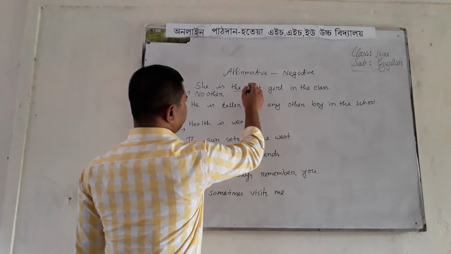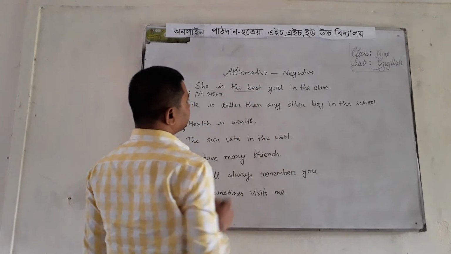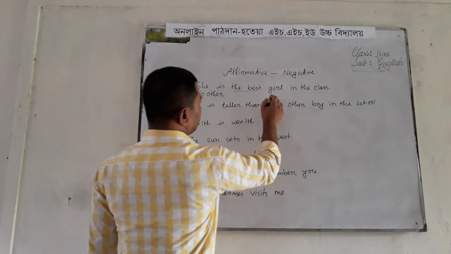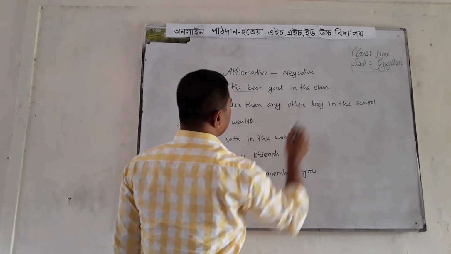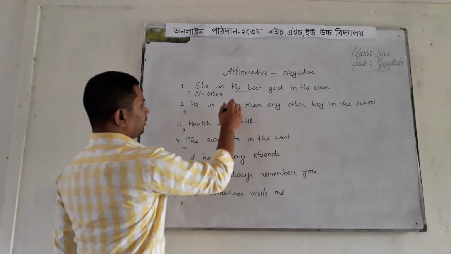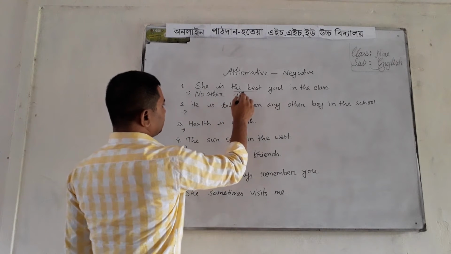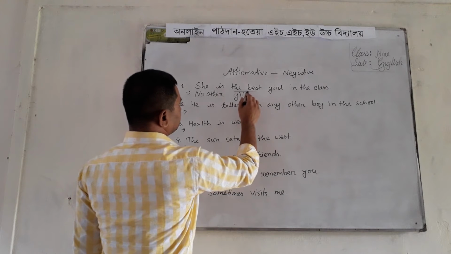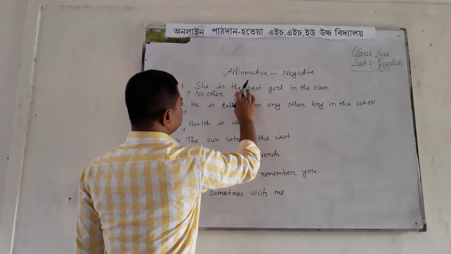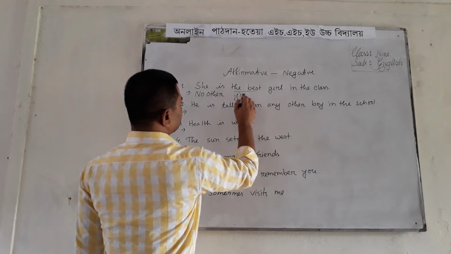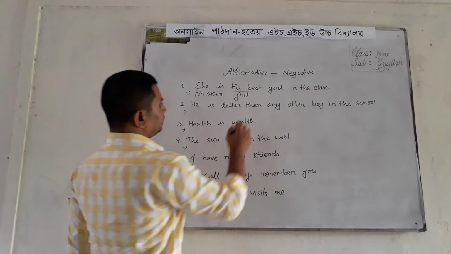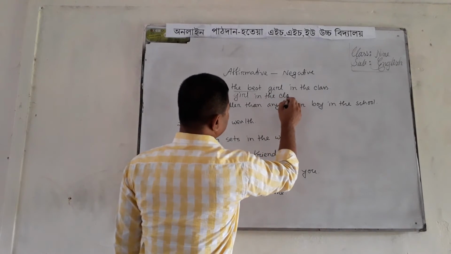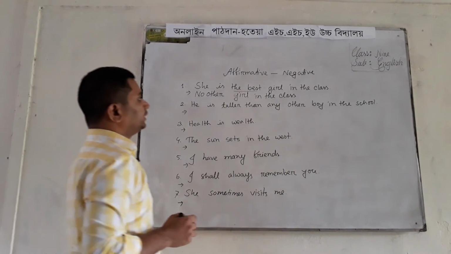Here the superlative form is best, and the rest part is girl in the class. So I am writing no other girl in the class.